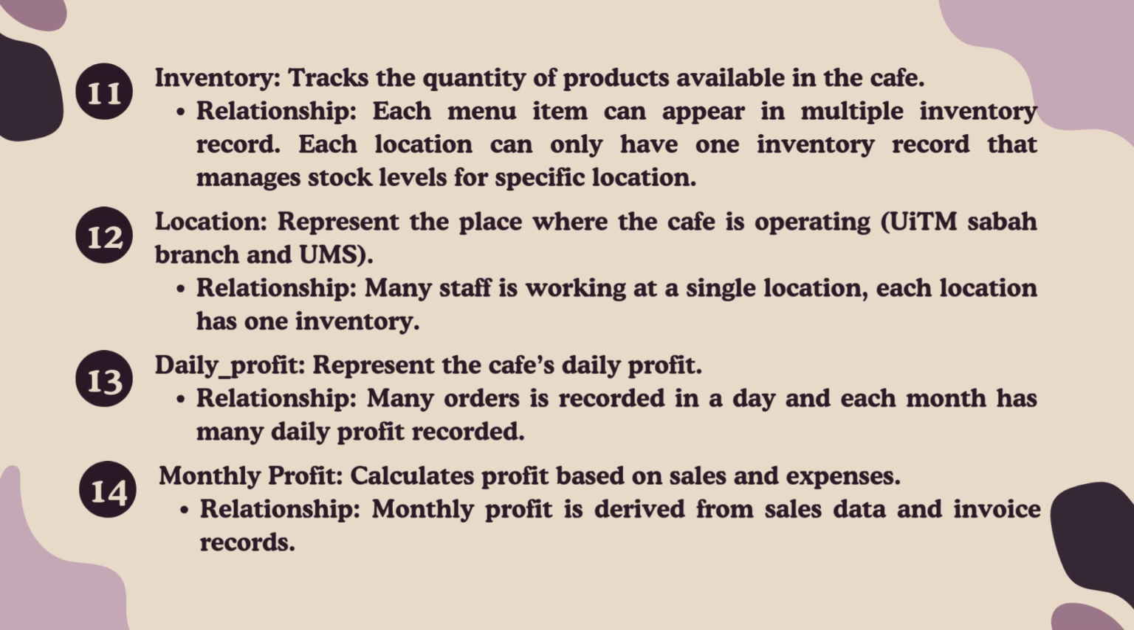Daily profit tracks daily sales and expenses. Each day has one profit record. Monthly profit summarizes profit for the whole month.